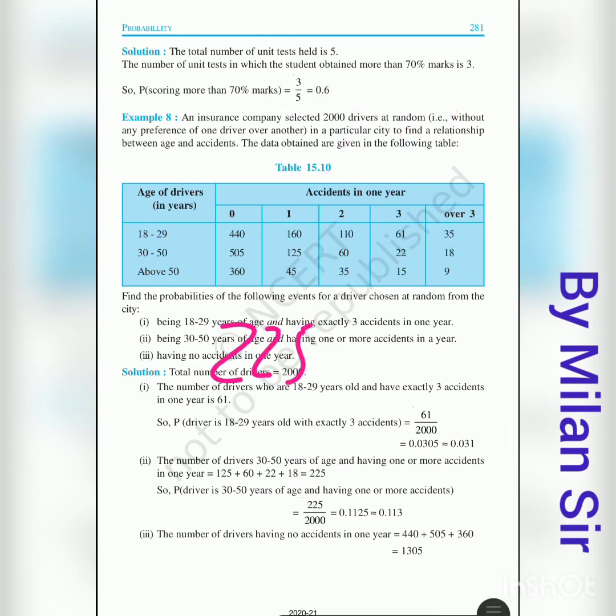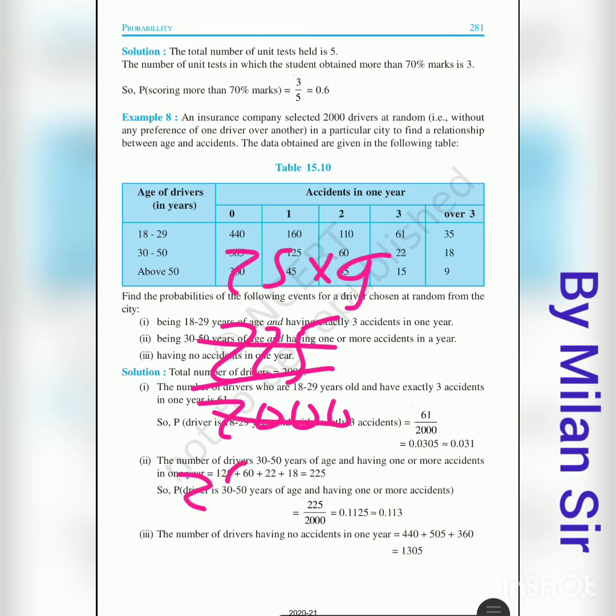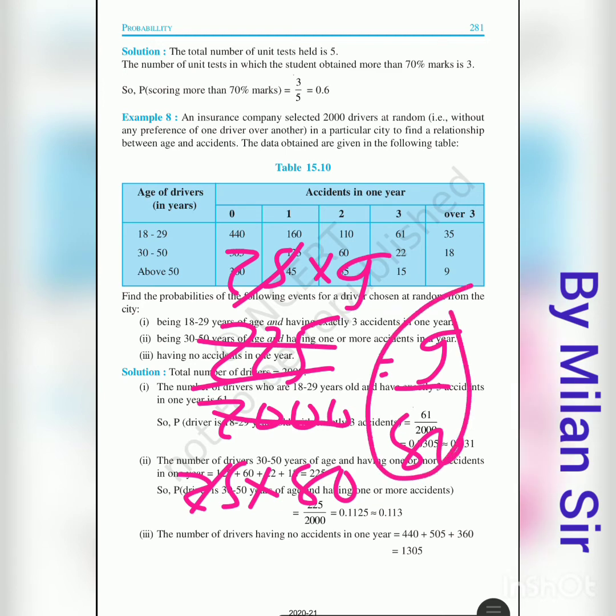So 225 divided by 2000. If we divide this, we get 0.1125. Otherwise we can even simplify it. This is 25 times 9, and here 25 times 80. So after cancelling 25, we get 9 by 80. This answer you can also write.